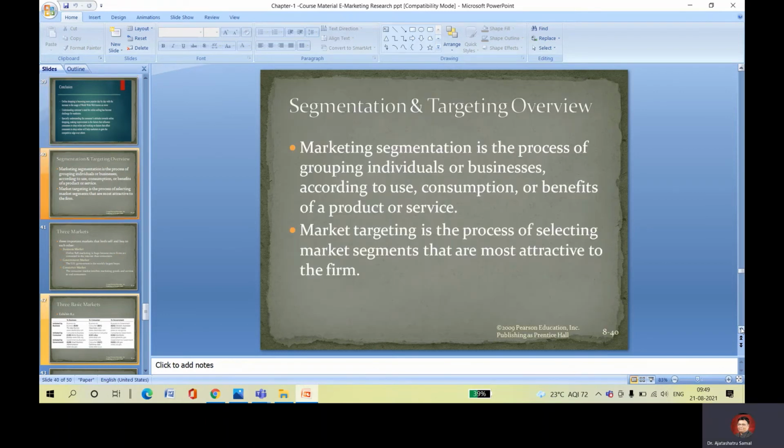Next, we'll go for segmentation. What do you mean by segmentation and targeting overview? Market segmentation is a process of grouping individuals and businesses according to use, composition, or benefit of a product or service. Market targeting is a process of selecting market segments that are more attractive to the whole.